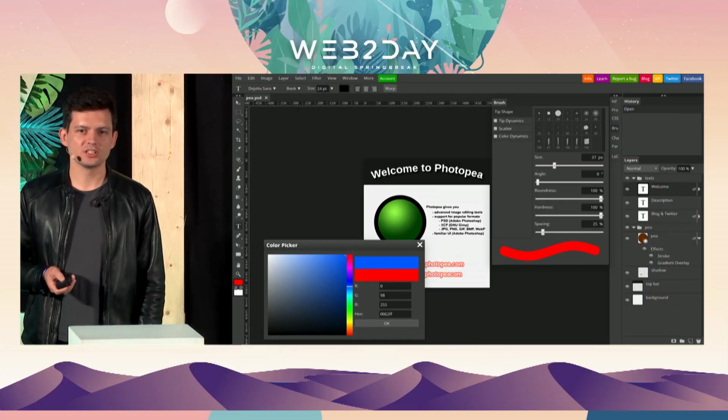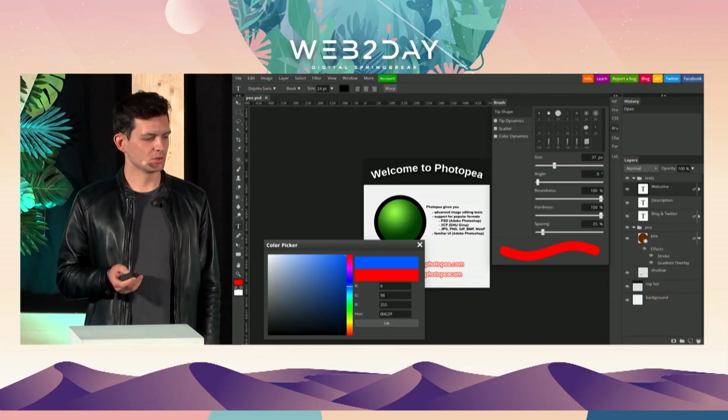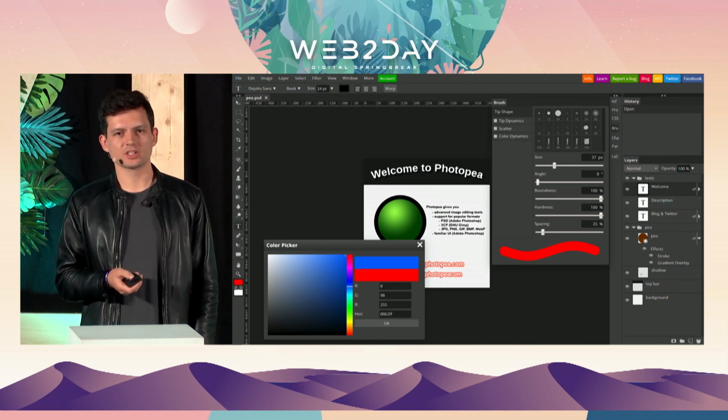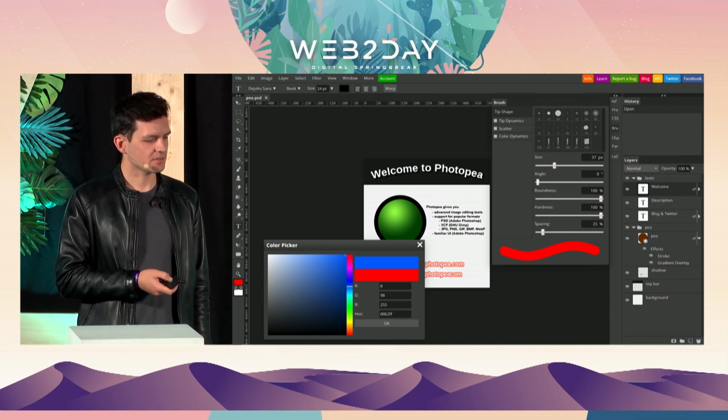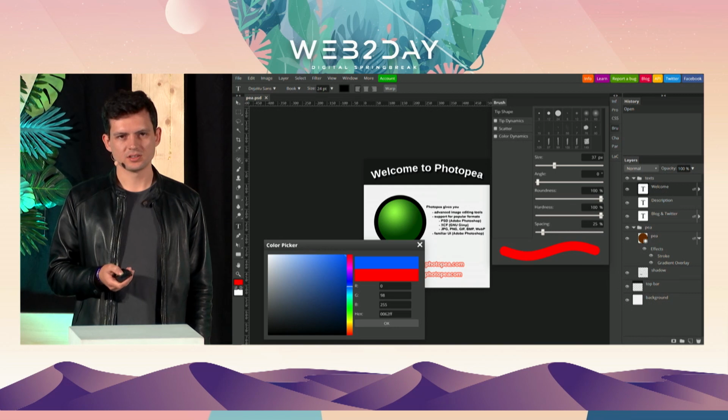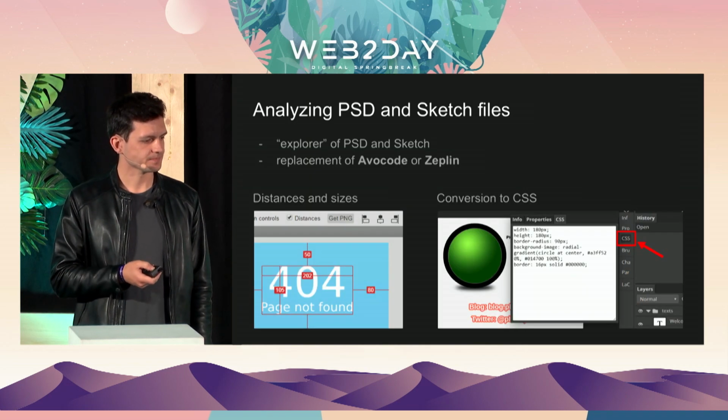Here you can see the user interface of Photopea. So it looks very similar to other image editors. There's a preview of the work in the middle. There are some tools on the left, and the layer panel on the right. There's history and some other elements.